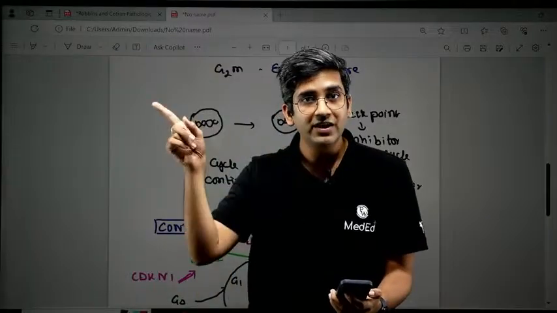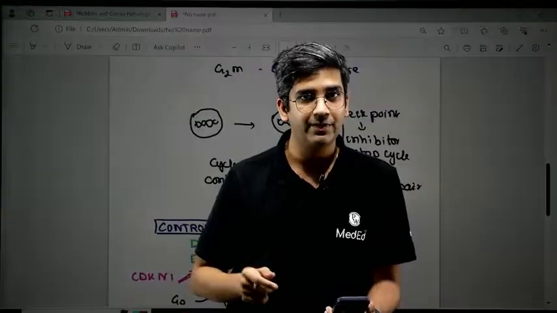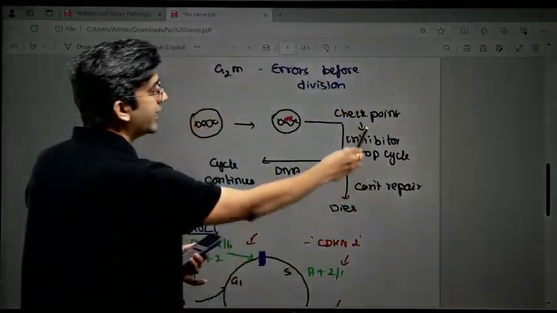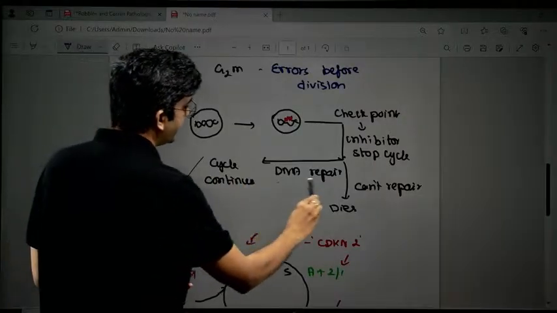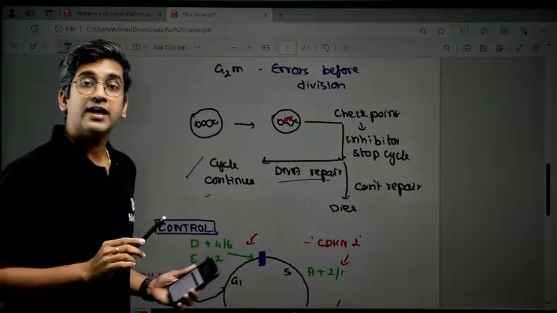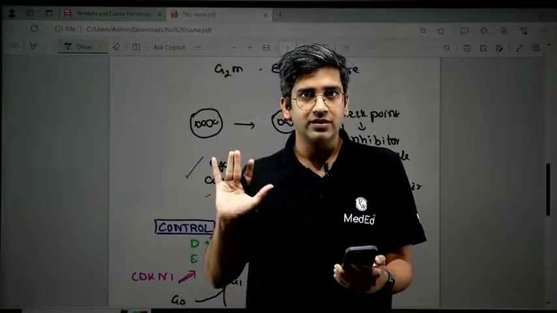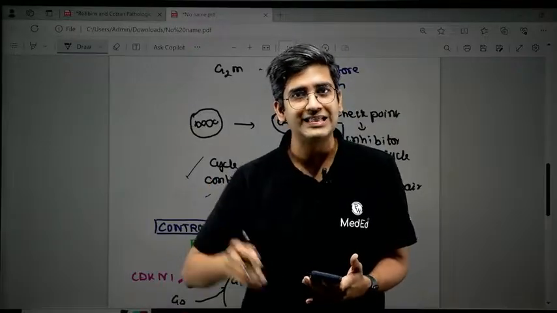Amazing. Do you remember in biochemistry, you read about mismatch repair, base excision repair, nucleotide excision repair? You must have read it, right? That's what happens here. It stops the cell cycle and tries for repair. If the repair is successful, the cell cycle continues automatically. If I am not able to repair it, let's assume there's a mutation, I tried to repair, not able to repair. Should I kill the cell?